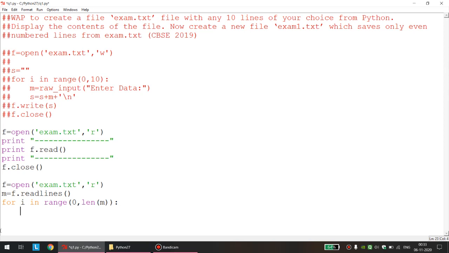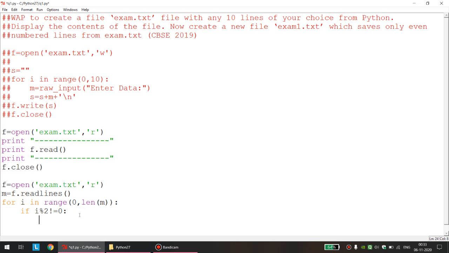I just discussed it very well to all of you. So how to judge even or odd? I think we discussed this in 11th standard. If i modulus 2 equal to 0, this will represent an even number. I do not want an even number, so I want an odd number. So instead of equal to 0, I will put not equal to 0. So whenever i is an odd number, I want those lines.